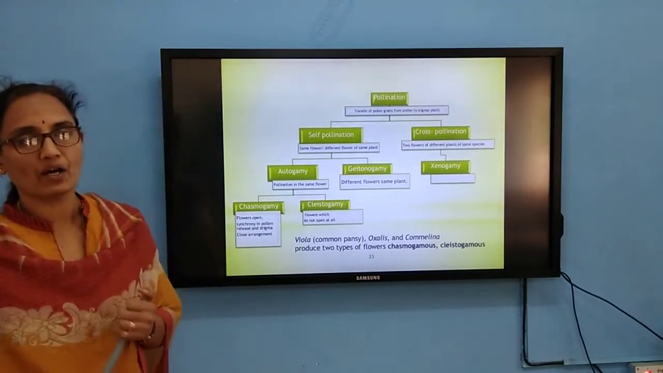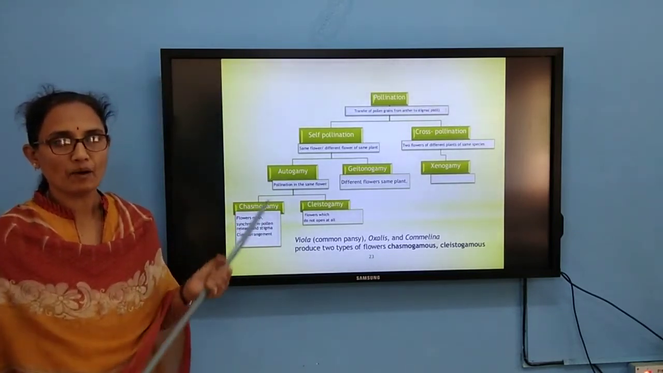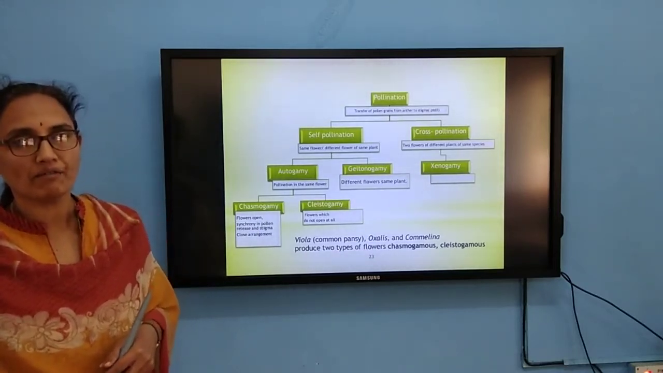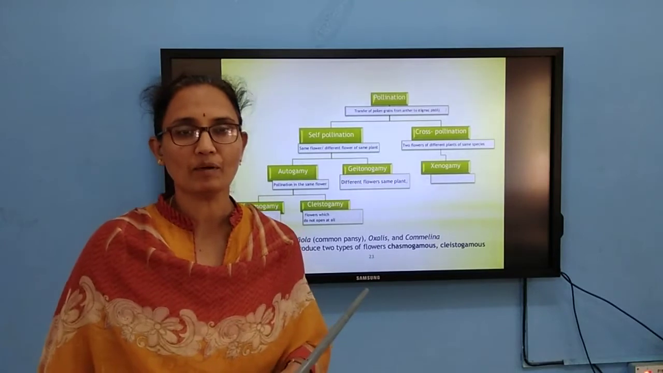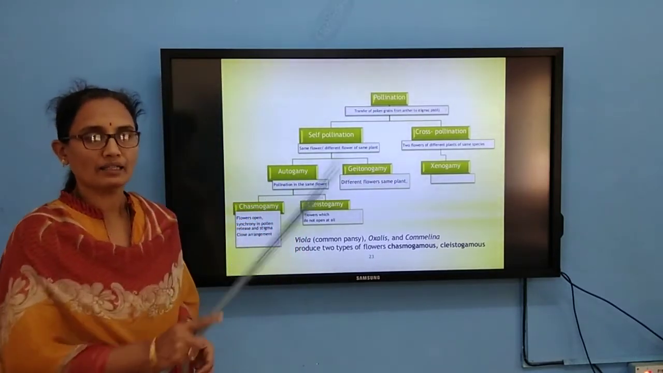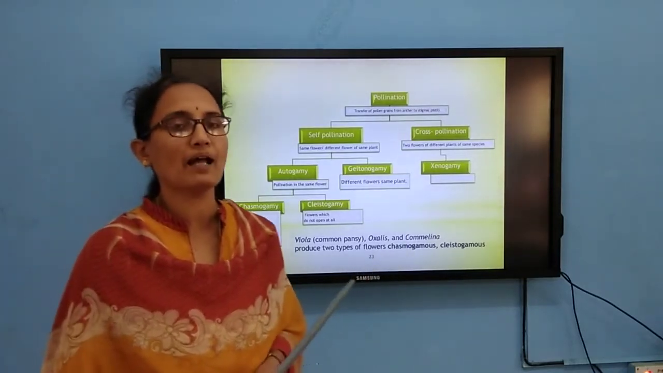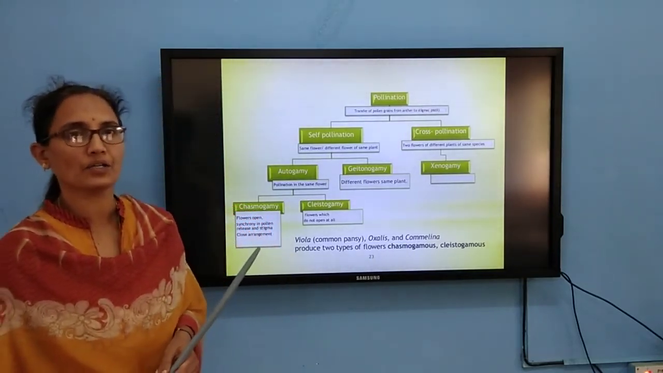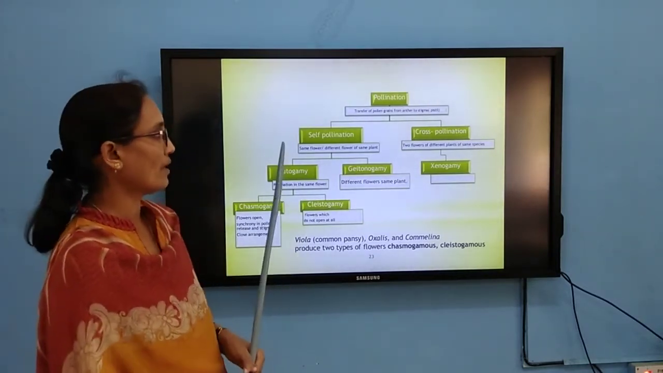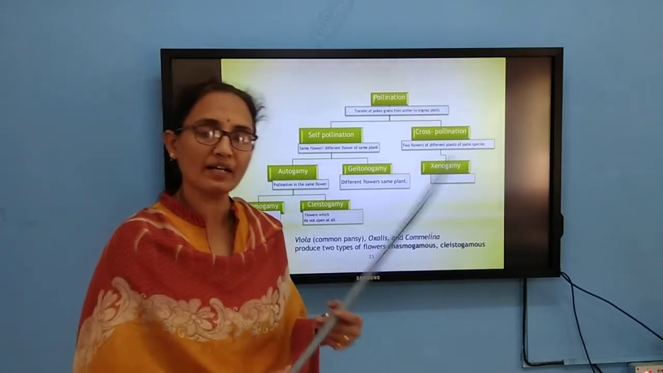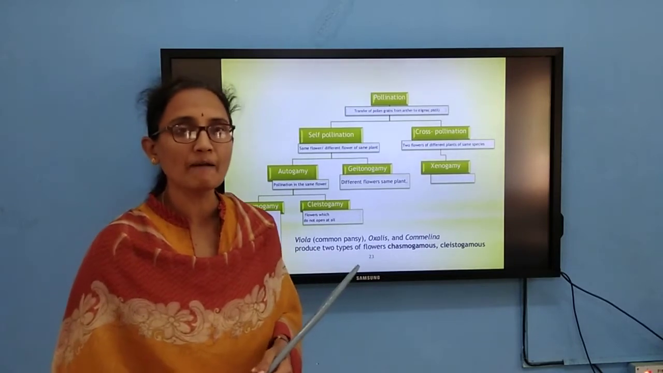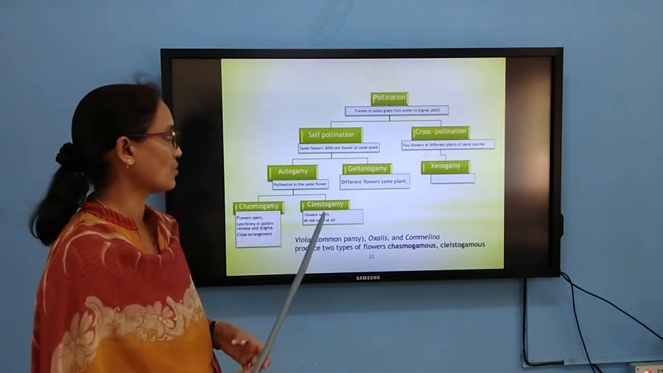Again, this pollination we are classifying into self-pollination and cross-pollination. Self-pollination is where the transfer of pollen grain takes place from the anther to the stigma of the same flower, or a different flower present in the same plant. Cross-pollination, what I usually tell, is the transfer of pollen grain from the anther to the stigma of a different flower, but belonging to the same species. This point one has to remember.